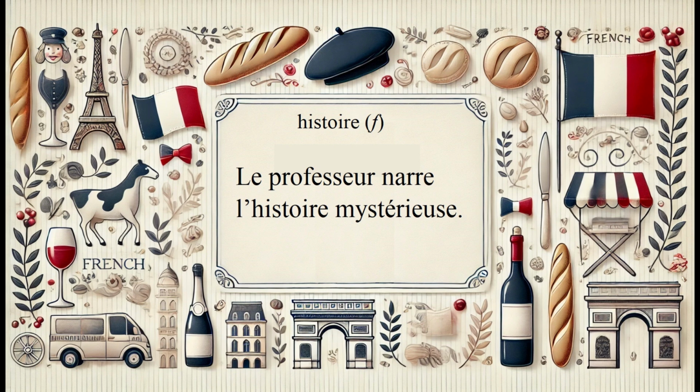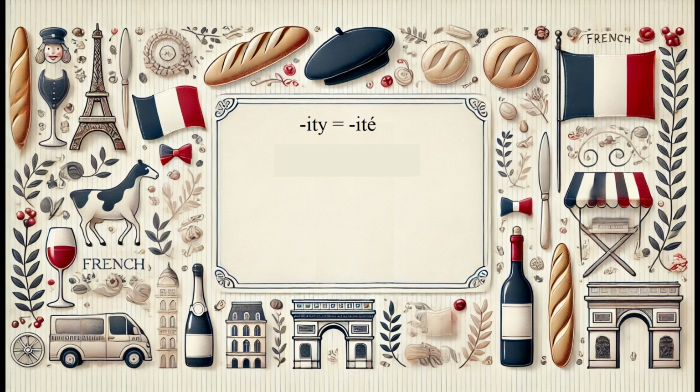Now let's move on to another trick. In English, we have lots of words that end in ity, like reality or necessity. And we saw in the last lesson's story that those words end in Ité, like this. Reality becomes Réalité. Réalité. Now you try. What do you think necessity becomes? Nécessité. Nécessité.